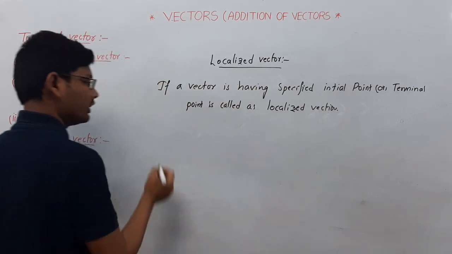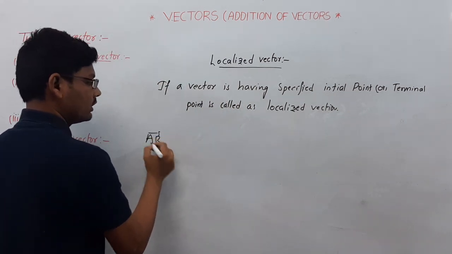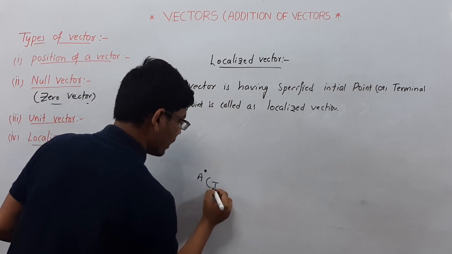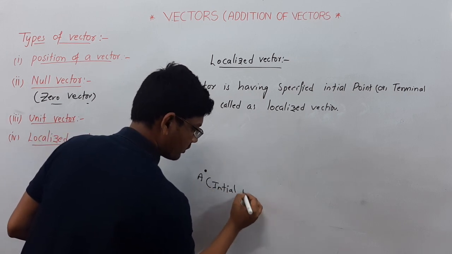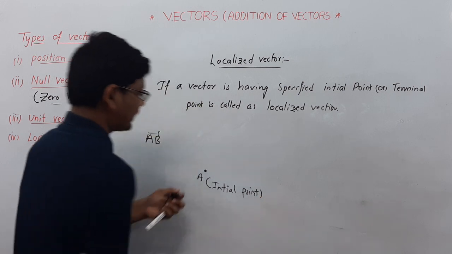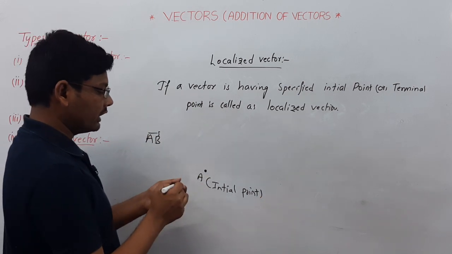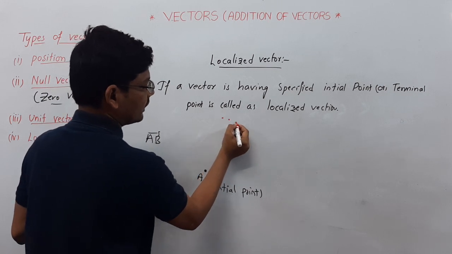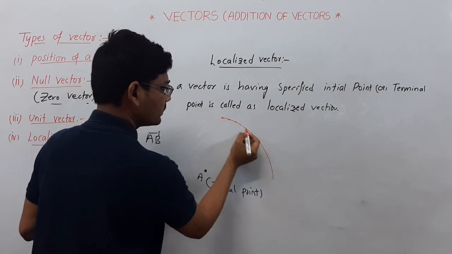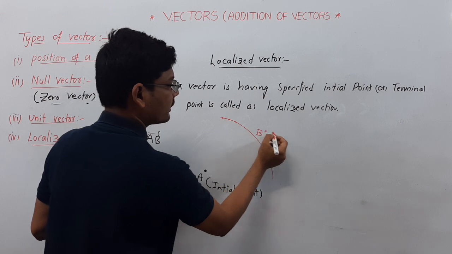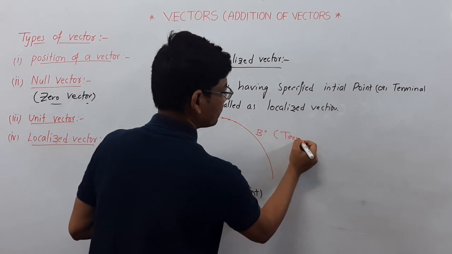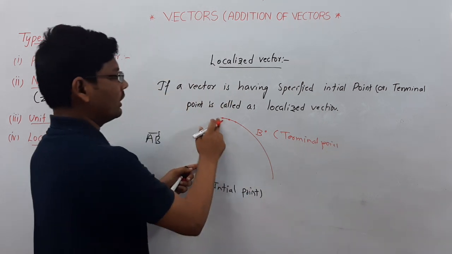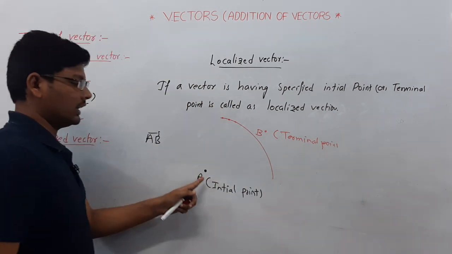For example, if you take AB as a vector, this is the initial point, but we don't know the exact position of the terminal point. It can be anywhere.